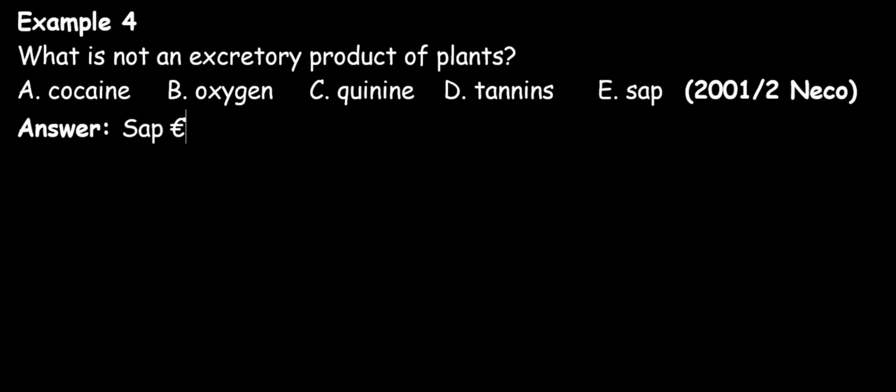Sap. The reason being that sap is the fluid transported in the xylem or phloem of a plant. This fluid is useful to the plant as it contains water, mineral salts, and nutrients. Sap is not an excretory product of plants. So this brings us to the end of the examples.